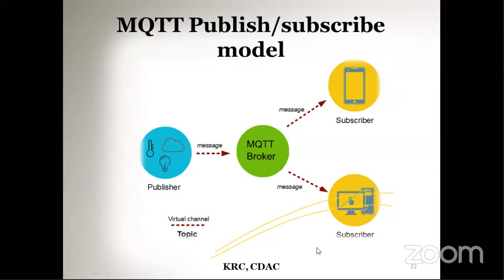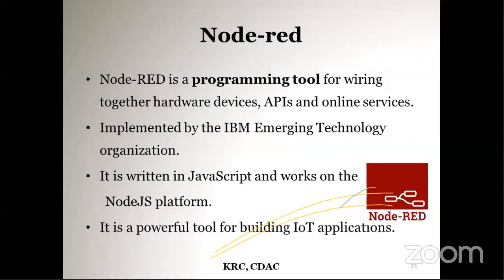This is the MQTT publish subscribe model: publishing and subscribing the data. It is like this YouTube channel itself. One channel gives the contents, it publishes the contents, and whoever is subscribing to that channel gets the notification. The same thing here in the MQTT publish subscribe model.